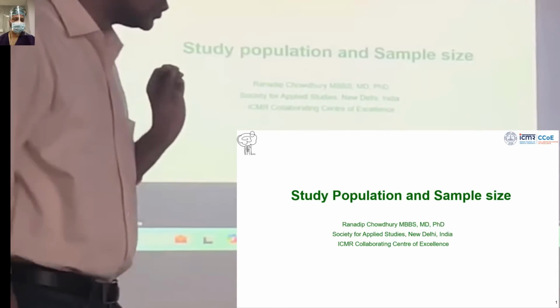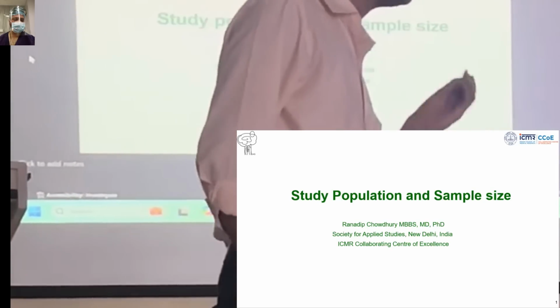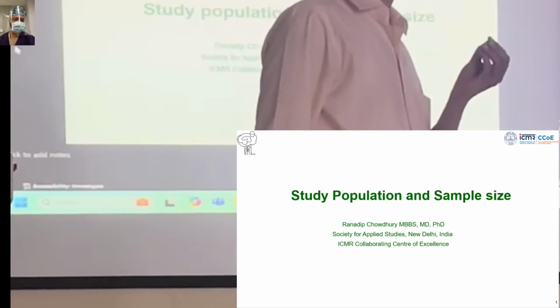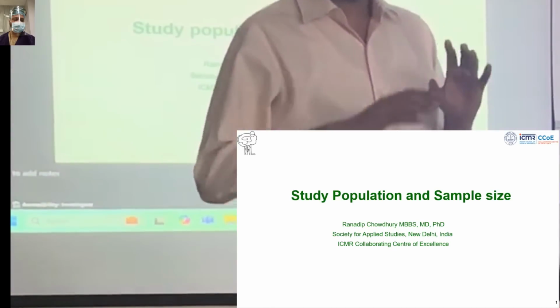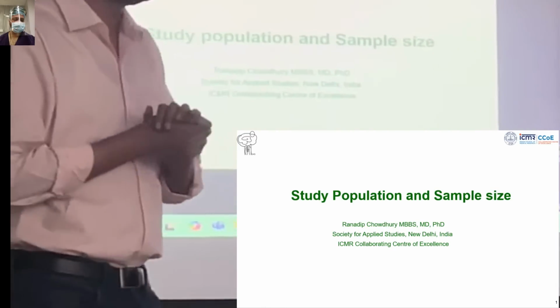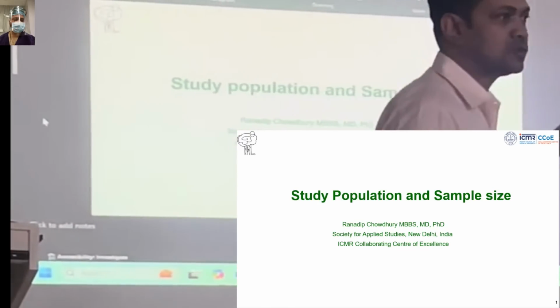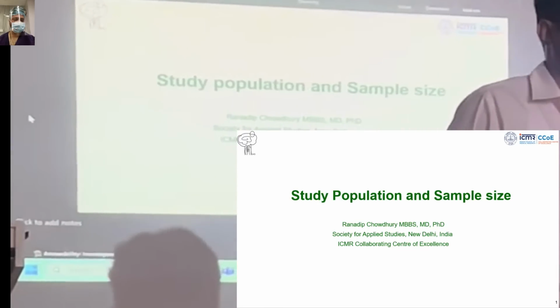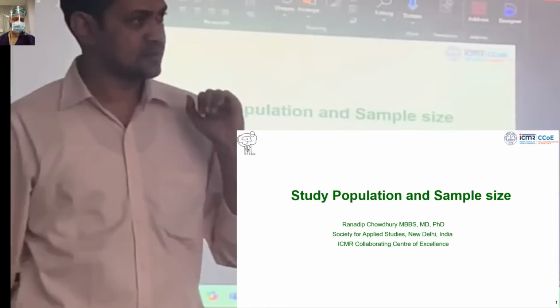But what we usually do for the secondary objectives or secondary outcomes, you can calculate sample size. Usually that comes lower compared to the primary outcome. There is another method. I will just state that. Don't need to do that right now. Another way to think about that: you calculate sample size for the primary outcome and say our sample size is 500, and say we have 5 secondary outcomes.